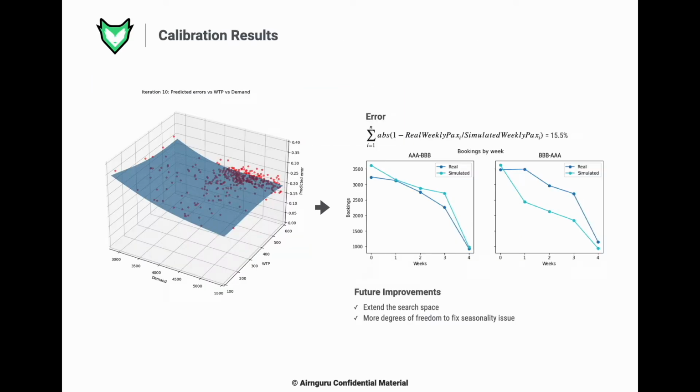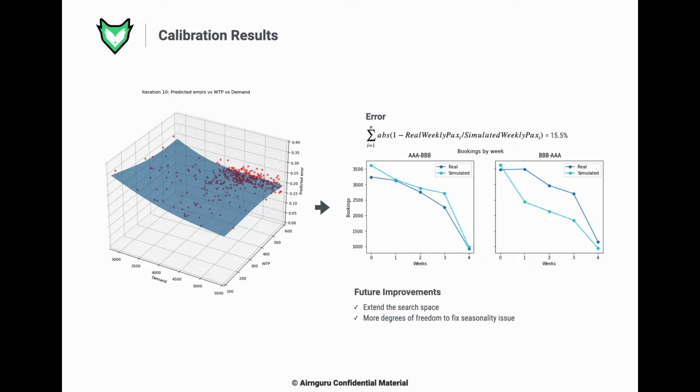If you take a look at the chart on the left, you can see the predicted function. In this chart, the z-axis represents the error, which we are trying to minimize. The x-axis is the demand multiplier, which is multiplied by 1000 for scaling reasons, and the willingness to pay is the y-axis, which is multiplied by 100 also for scaling reasons.